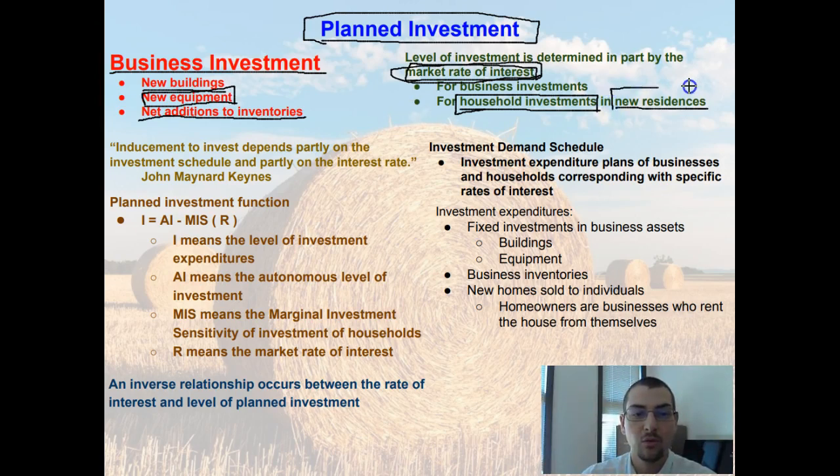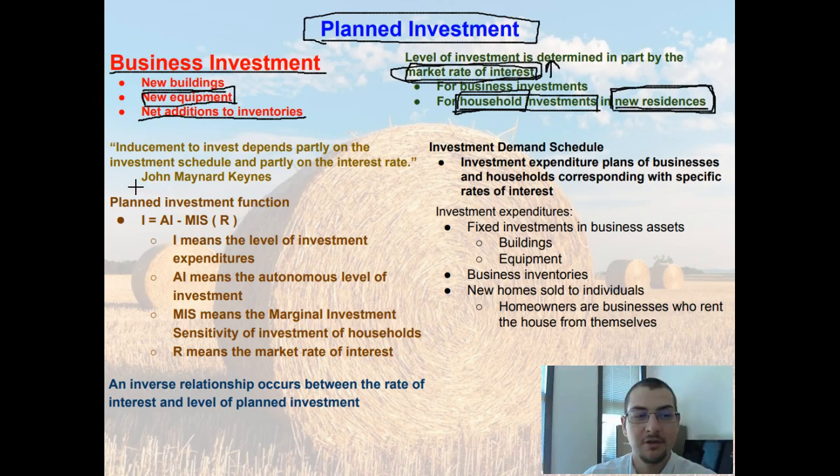Households fall in that same category. Whenever a household or a consumer goes and buys a brand new house, if that house costs them more than it would for them to rent in the long run, then they might just rent the whole time. Or vice versa, if buying a new house is going to cost them less than renting in the long run, they're going to buy a new house. But the higher the interest rate, the more that house costs, and the less likely that household is to invest in that new house.